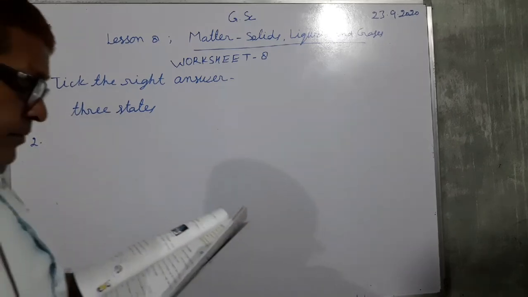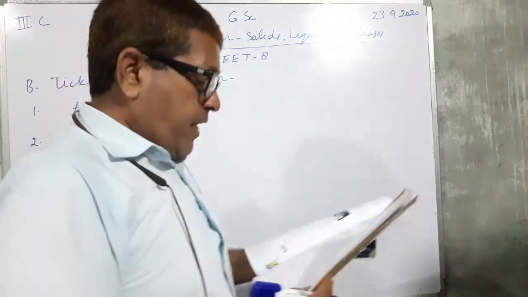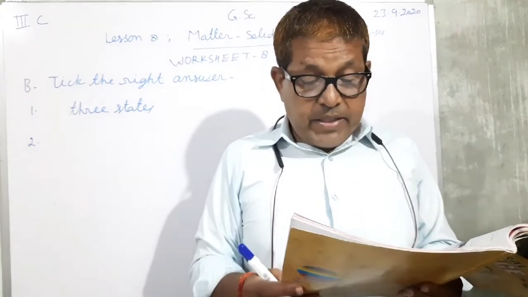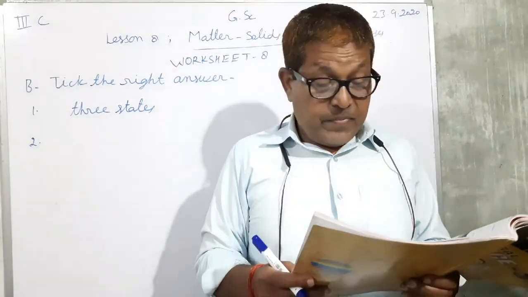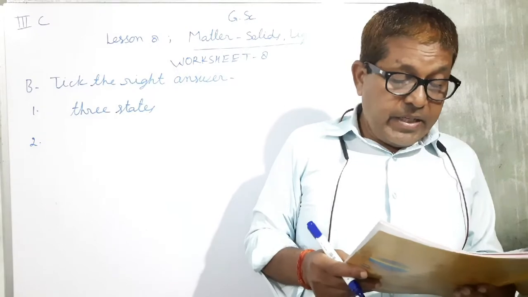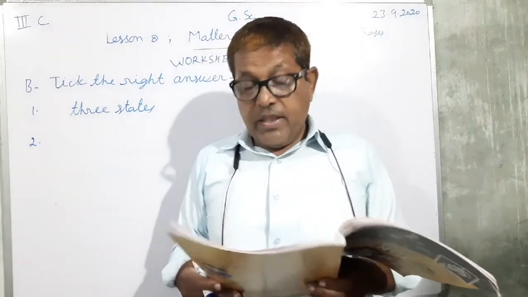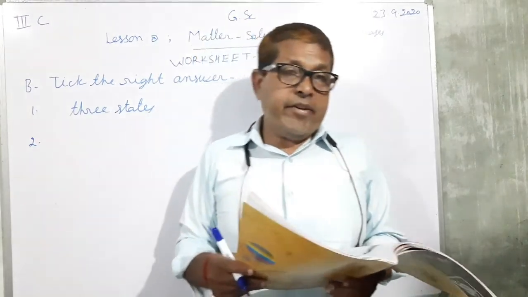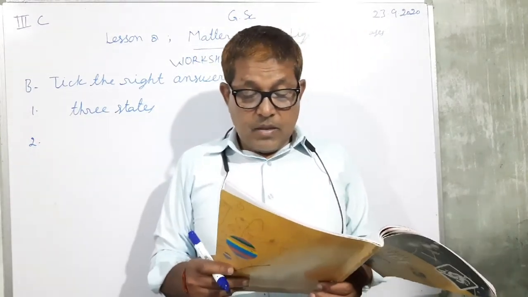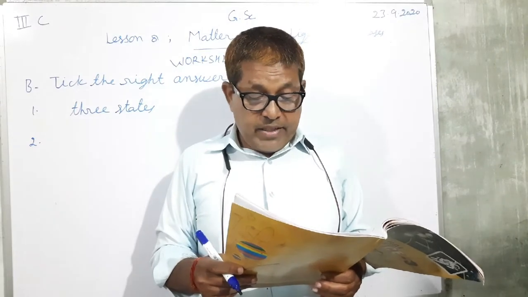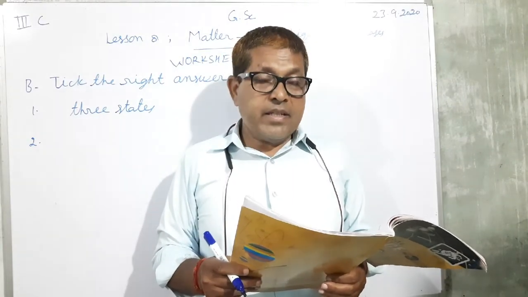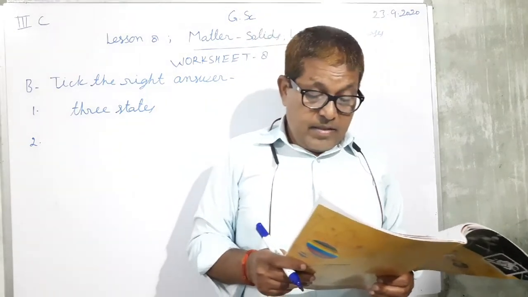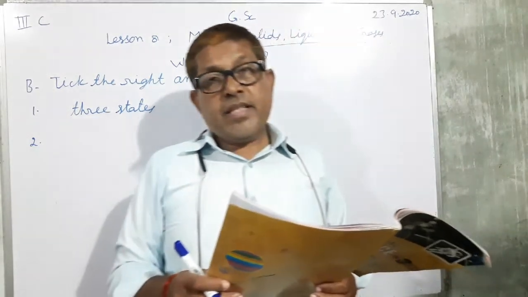Second, you see, a state of matter has a definite shape and size. Three options are given here. One is liquid. In case of the liquids, its shape is indefinite. And gas has the same property.